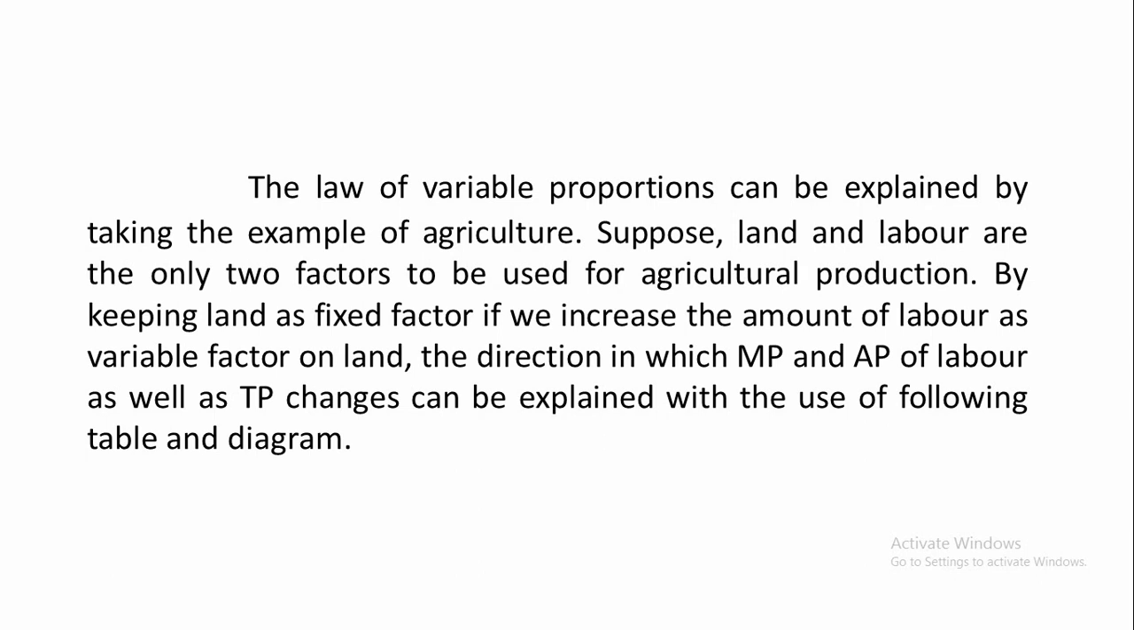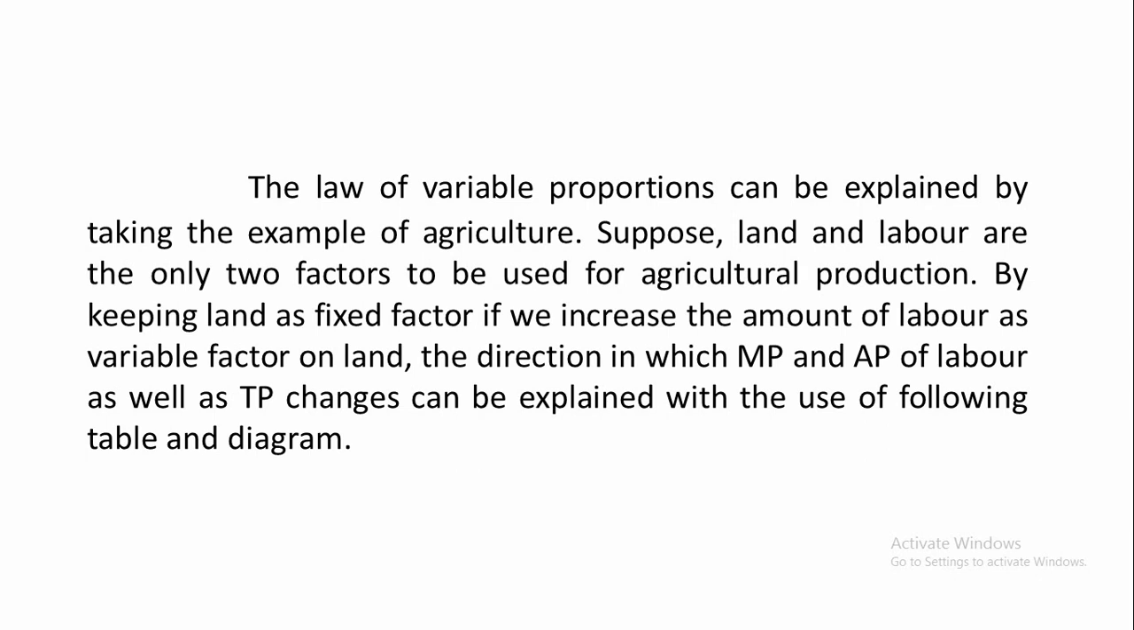By keeping land as the fixed factor, if we increase the amount of labor as the variable factor on land, the direction in which MP, marginal product, and AP, average product of labor, as well as total product change, can be explained with the use of the following table and diagram. I have told you that the law of variable proportion is a short-run production law. It relates to the short-run production function.